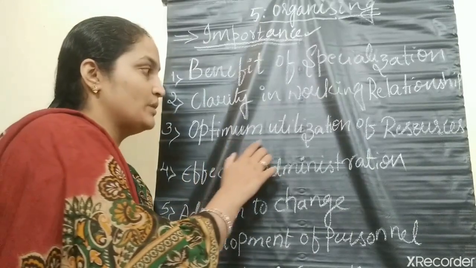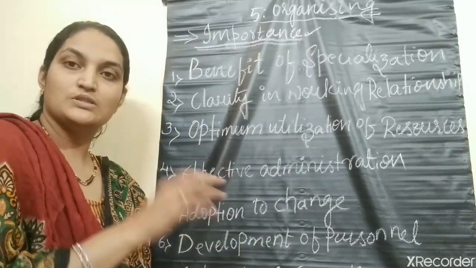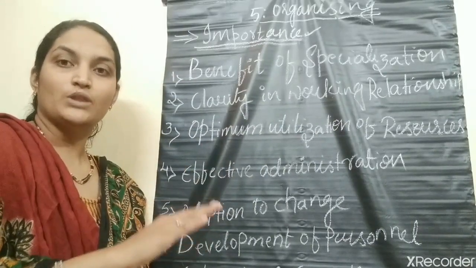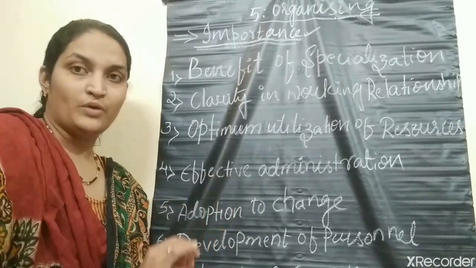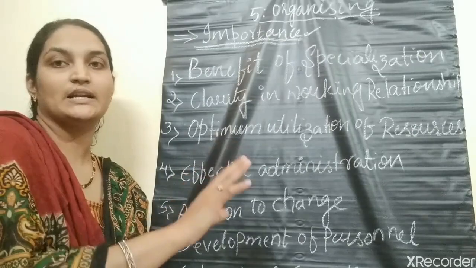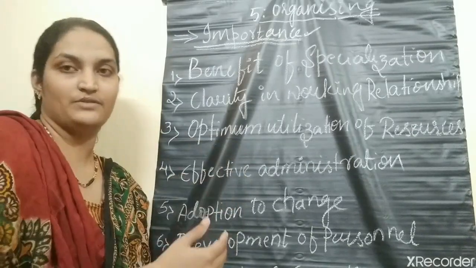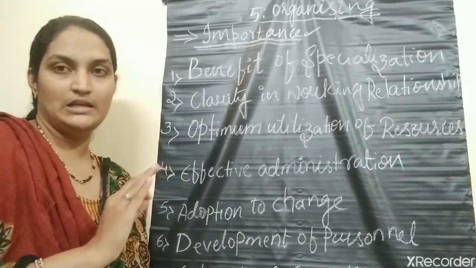That is optimum utilization of resources. The skill you need in order to perform the work is clearly defined, as well as the related duties. What related activities you have to perform in a particular job will also be clearly stated.